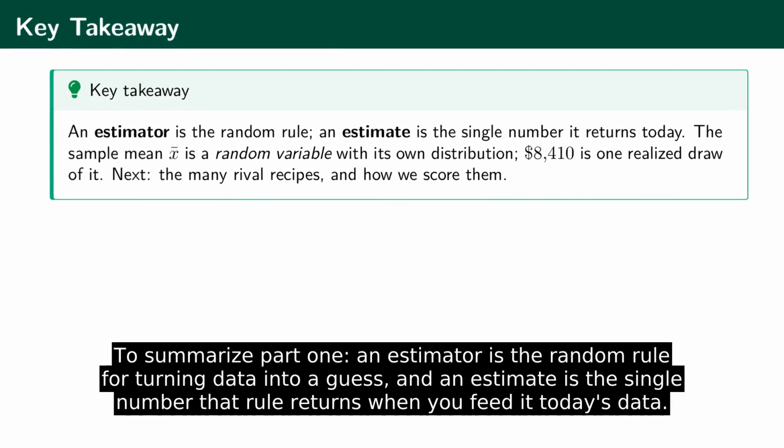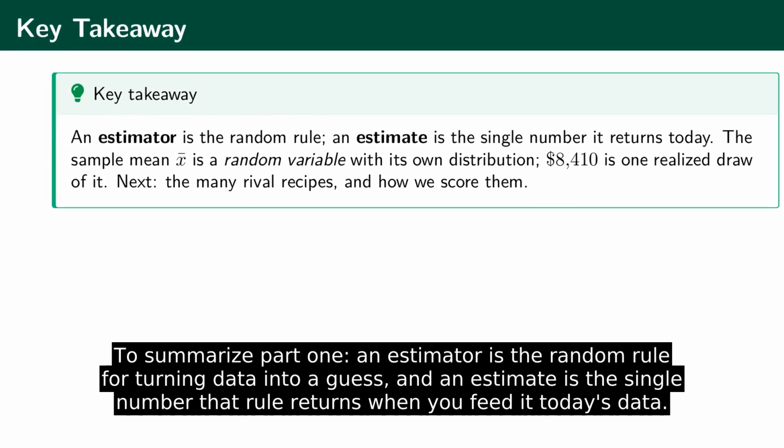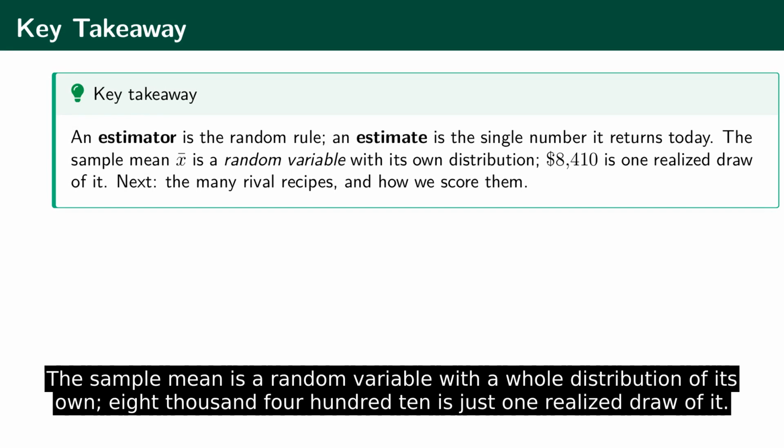To summarize Part 1, an estimator is the random rule for turning data into a guess, and an estimate is the single number that rule returns when you feed it today's data. The sample mean is a random variable with a whole distribution of its own. 8,410 is just one realized draw of it.